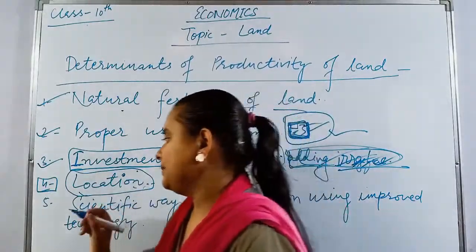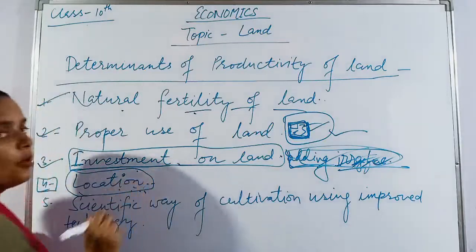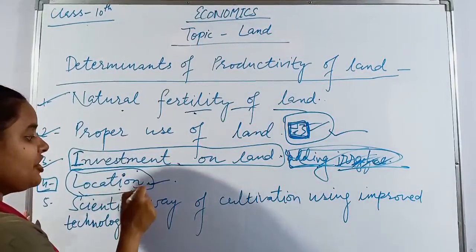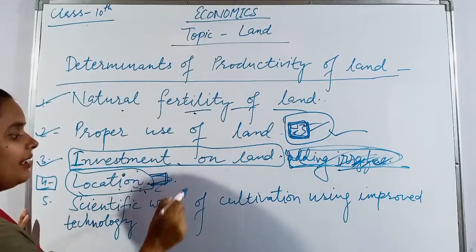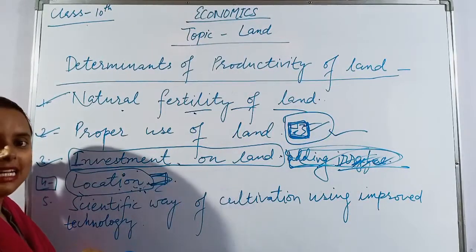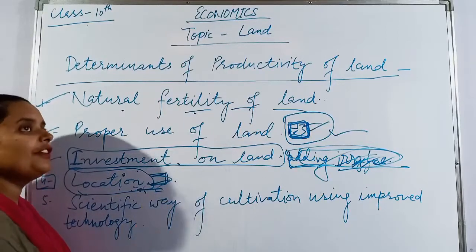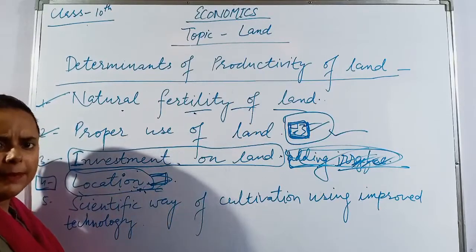Understood, location? If the land is near a river, it is suitable for agriculture, and if the land is near a bus stand or a railway station, we can utilize it for some other purpose also.